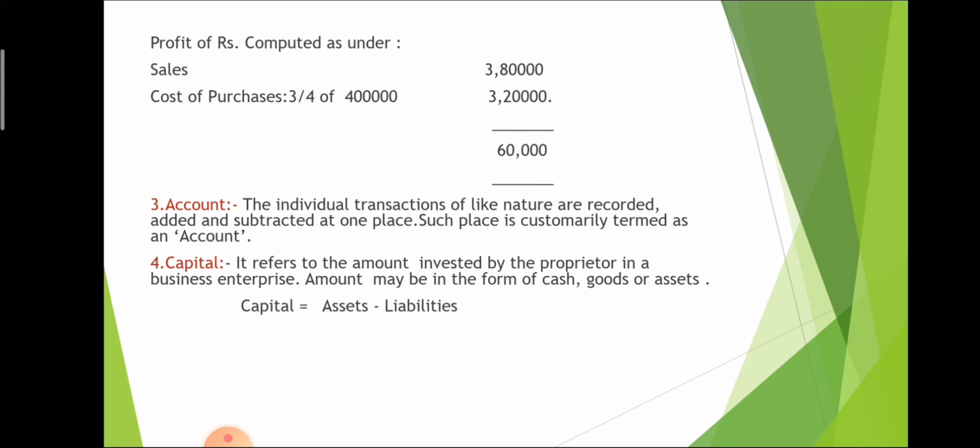The third point is account. When similar transactions are recorded, added and subtracted in one place, that is called an account. Ram's related information is recorded in Ram's account. Syam's related transactions are recorded in Syam's account. Rent related information is recorded in rent account. So that is an account. The fourth one is capital.